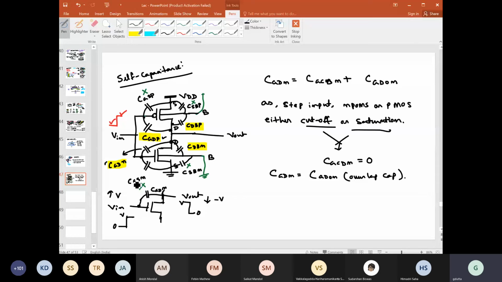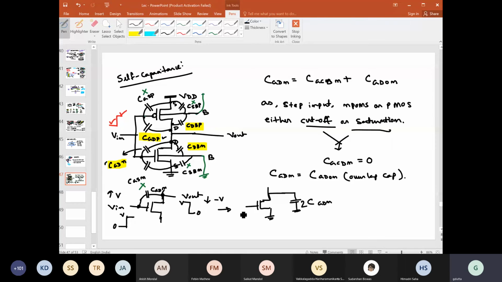So if you now consider it from the charge point of view, the total charge that can be stored across this capacitor, or from this Miller effect, we can simply remove this capacitor from this end, hold it here, make this side ground, and just multiply it by 2 times.